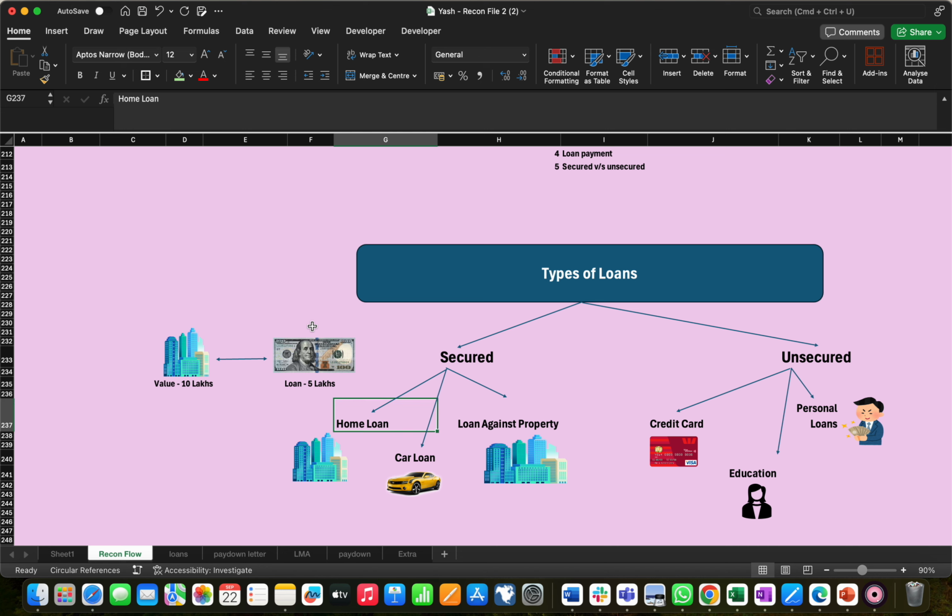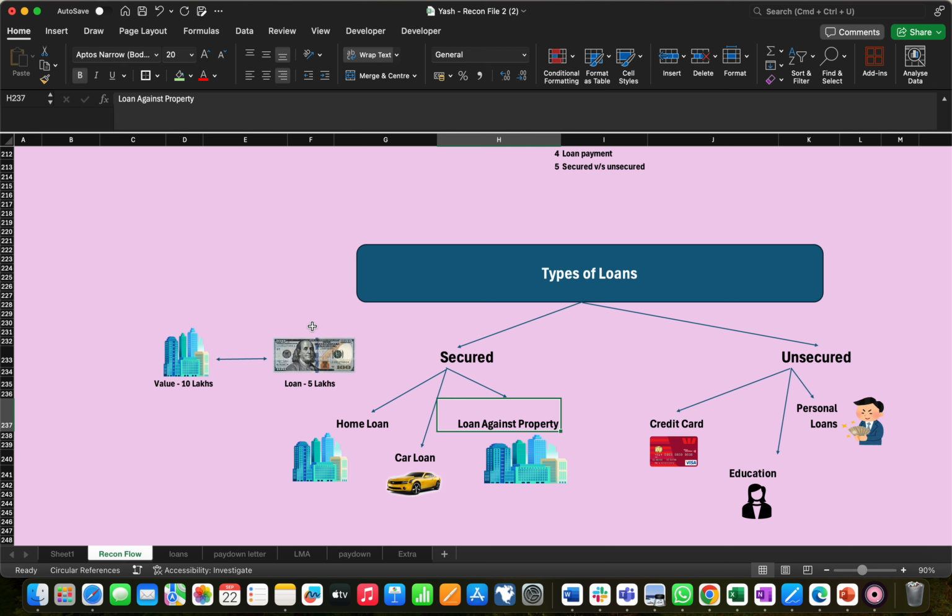Most of us take a home loan, and if we pay the interest and all, after the period ends we have a home we have invested in. Same for the car, same for the loan against property.